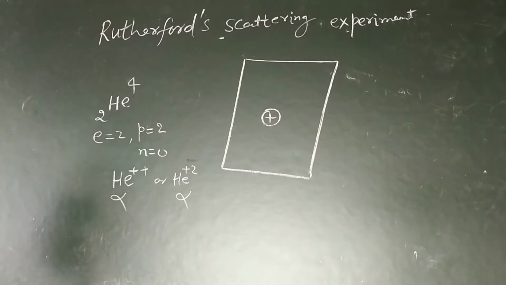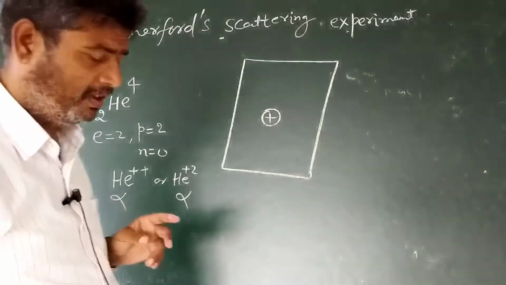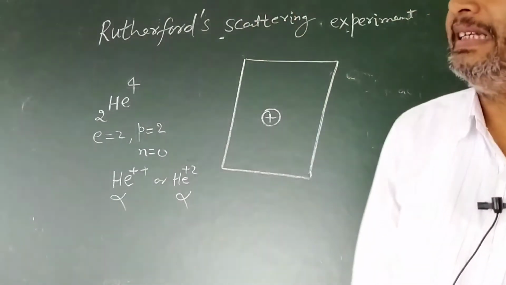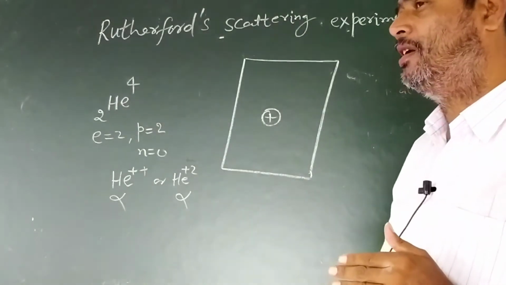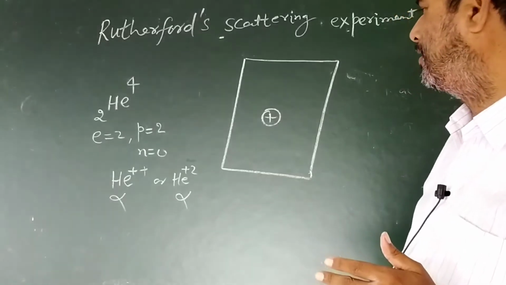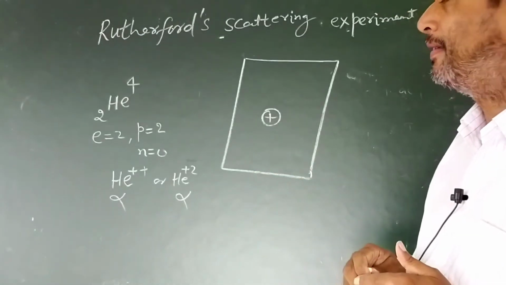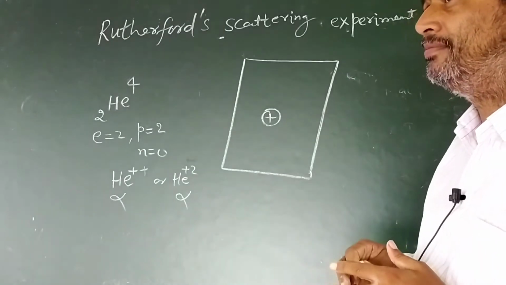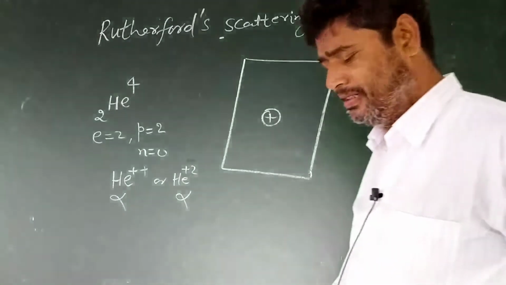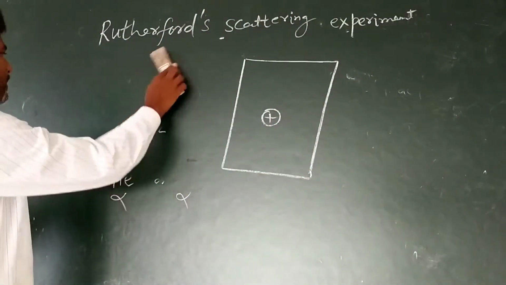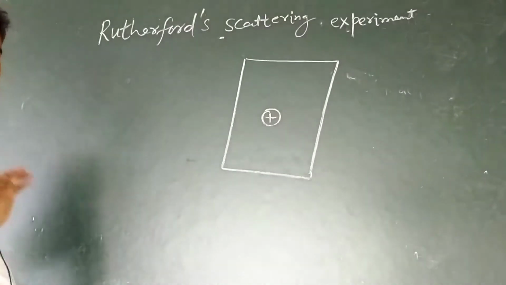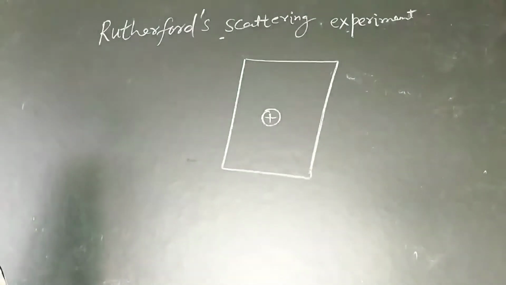First of all, Rutherford took thin gold foil and bombarded alpha particles on it. Most of the alpha particles cross the gold foil and a few of them return back. This experiment is known as the Rutherford scattering experiment.